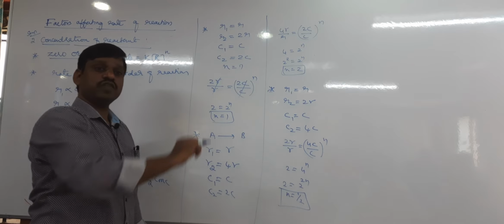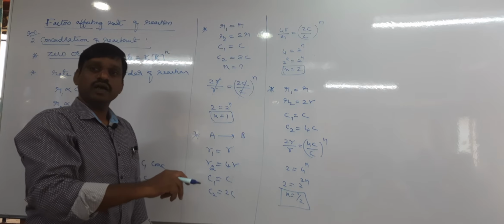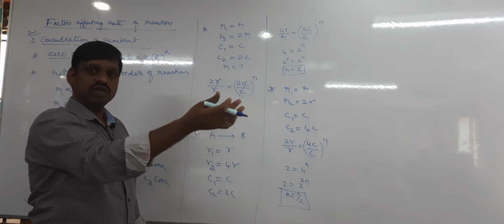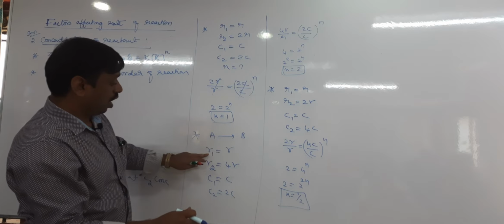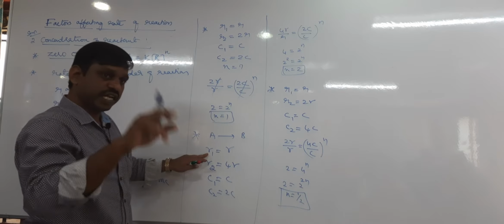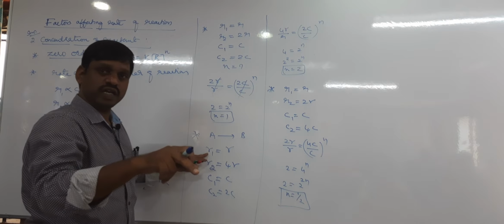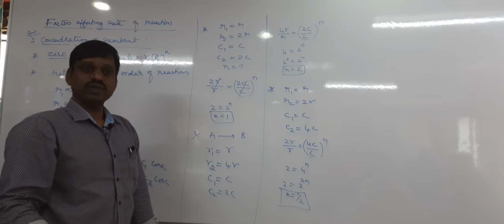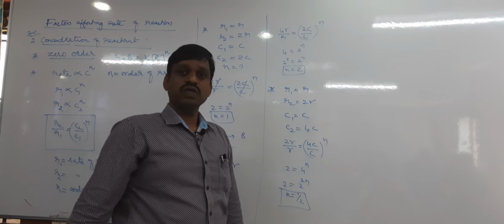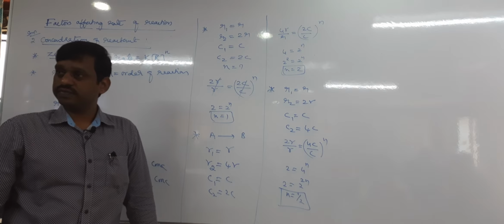By what factor does the concentration of the reactant increase? Here R1 and R2 are given, C1 you can take as C, and C2 you have to calculate. So you can calculate either the concentration or the rate. These kinds of questions are important.